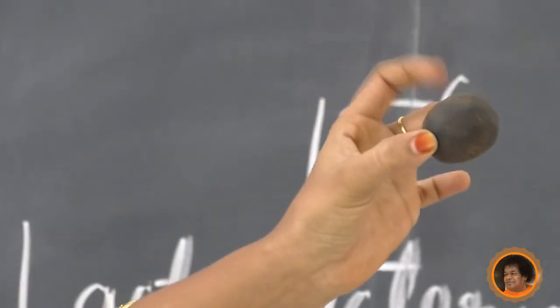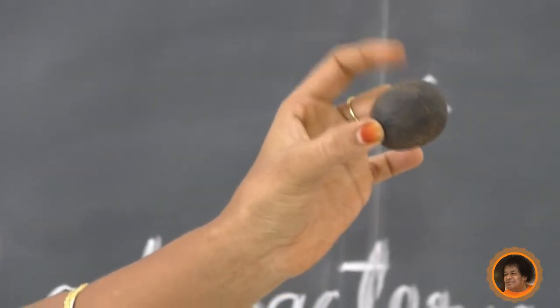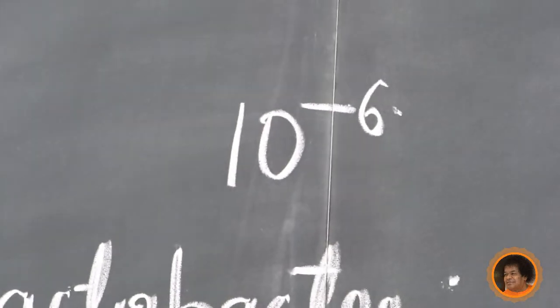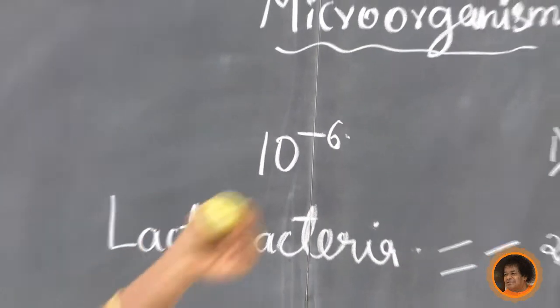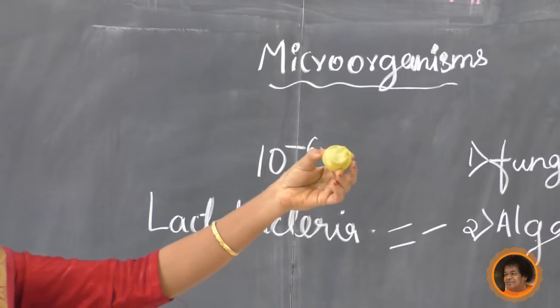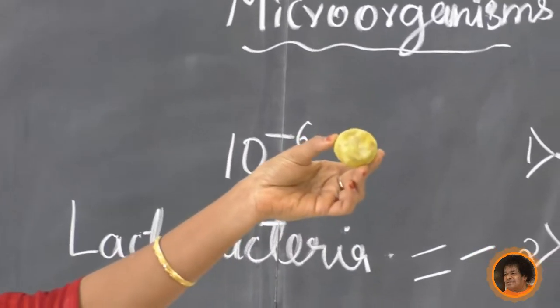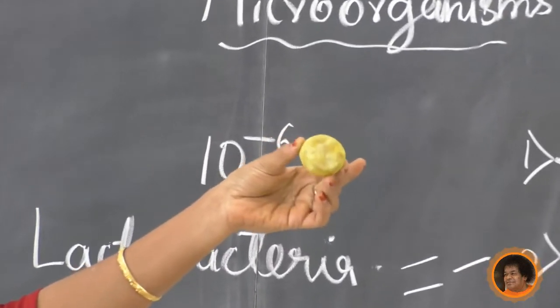So here what will happen? What is there in this? This is also a fungus. So one more thing I will show you, student, here. Lemon, it is getting, see, spoiled lemon. Okay, rotten or spoiled lemon.